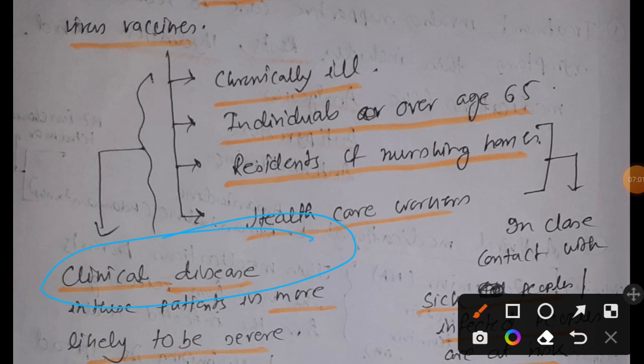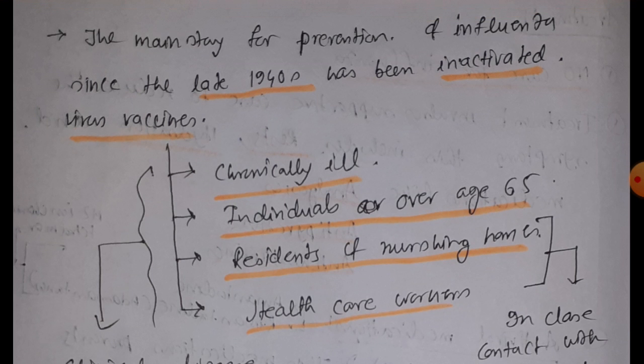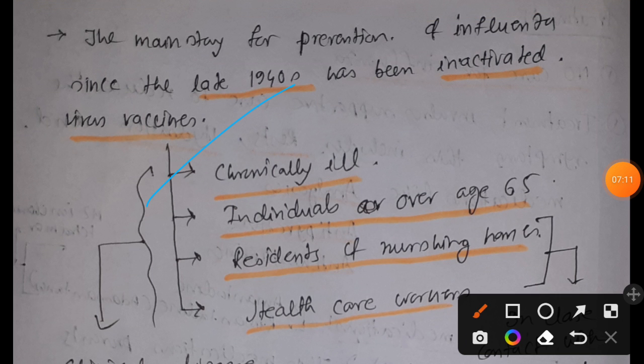That will not only create a problem in their own life but also for their families. So that is why people who have developed chronic illness, people who are over the age of 65, and people who are residents of nursing homes and healthcare workers who are in close contact with influenza patients should be